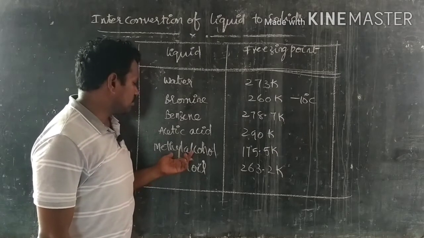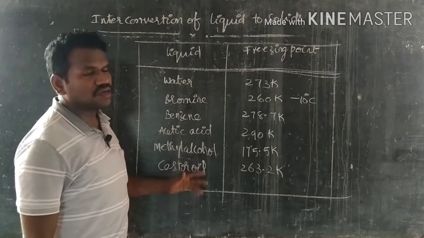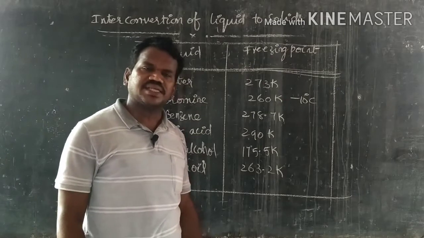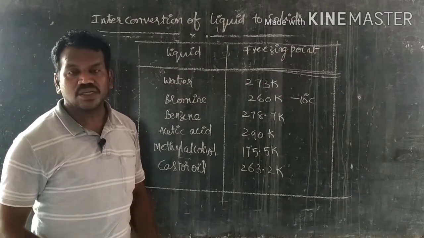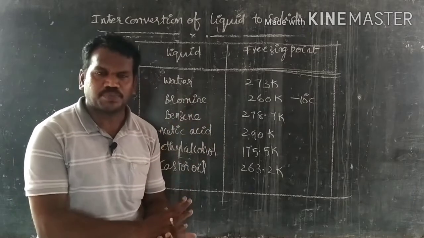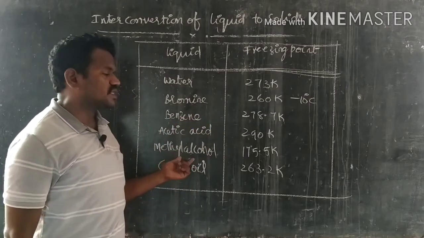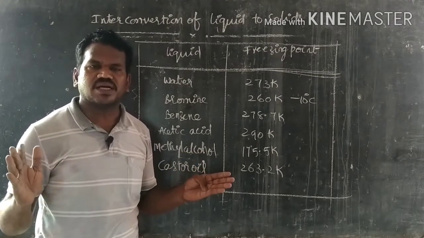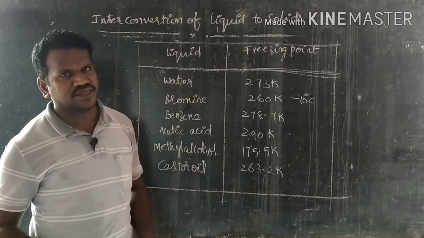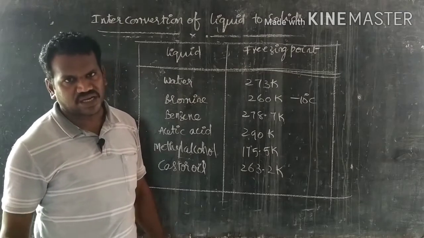Nice. Come to the methyl alcohol. Methyl alcohol is a very important ingredient used in the preparation of medicines. So compulsorily, in the transport process, the methyl alcohol should be converted into solid state. Then and there only it can be transported easily, or otherwise it may catch fire.